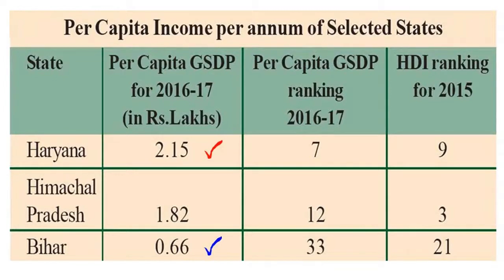whereas on an average, a person in Bihar would earn only around 0.66 lakh rupees. So, if the per capita income were to be used as the measure of development, Haryana would be considered the most developed and Bihar the least developed state of the three. Now, let us see the other criteria such as infant mortality rate, literacy rate, and net attendance. First of all, let us know the key terms of these.